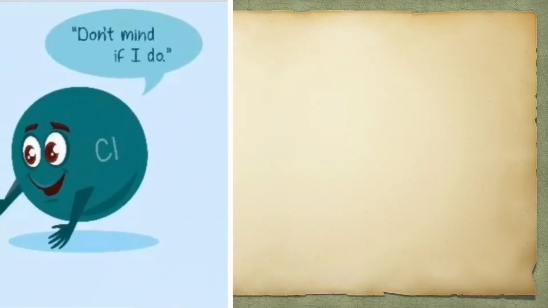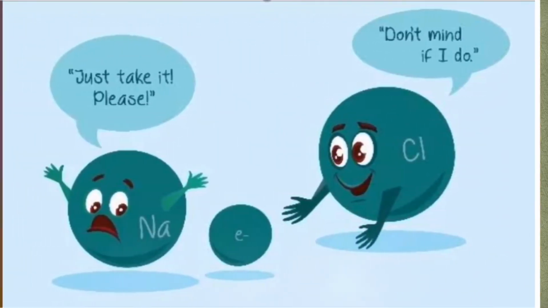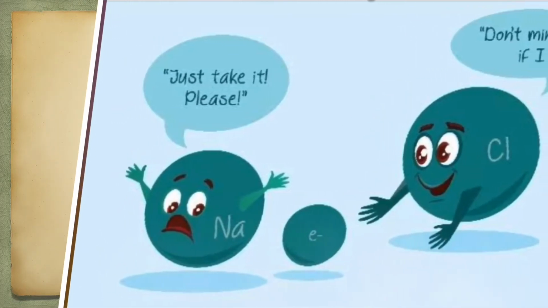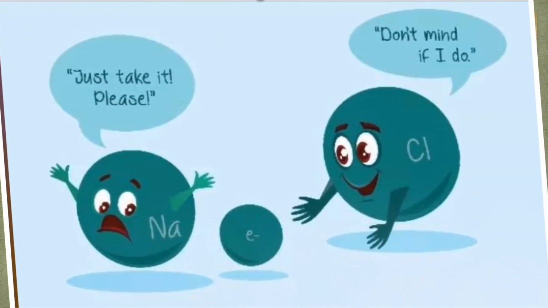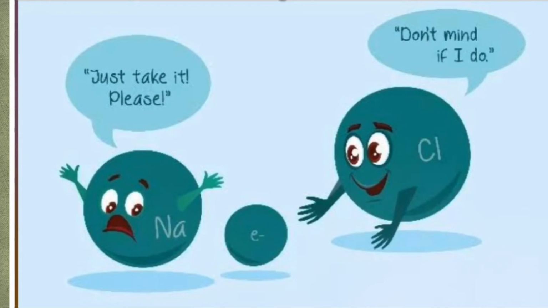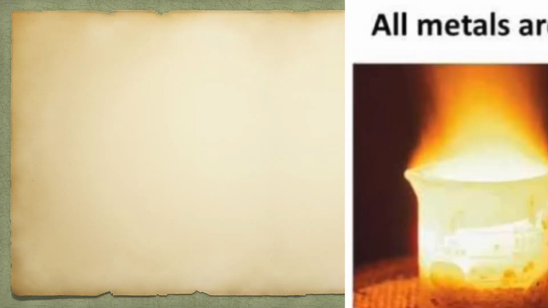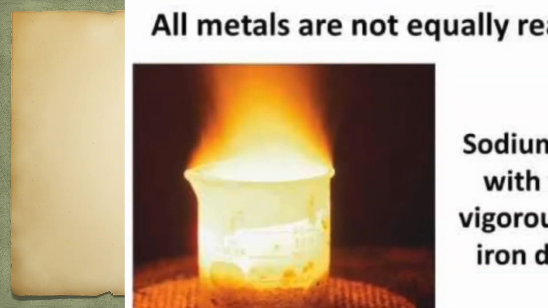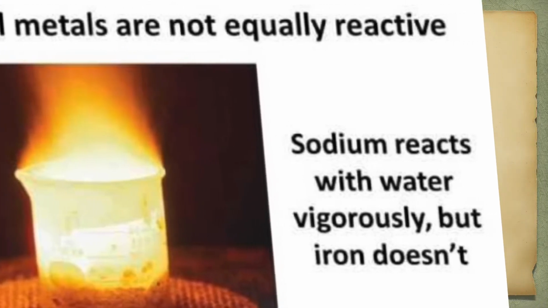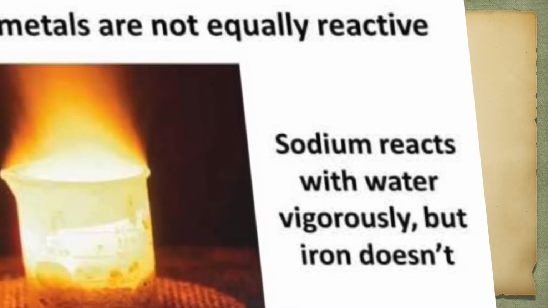So, we can understand how reactive each metal is by its reactivity. You know that metals react by giving electrons. All the metals do not react at the same rate with oxygen, that you can easily understand by the reactivity series. Sodium and potassium react vigorously. They react with oxygen even at room temperature.